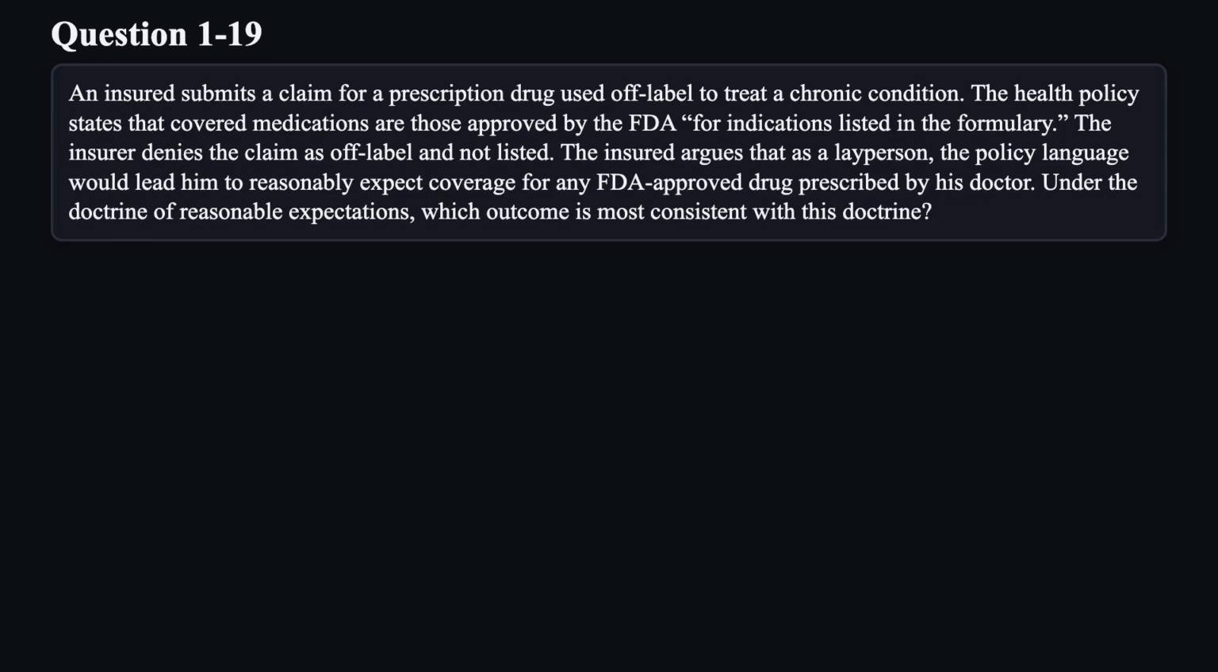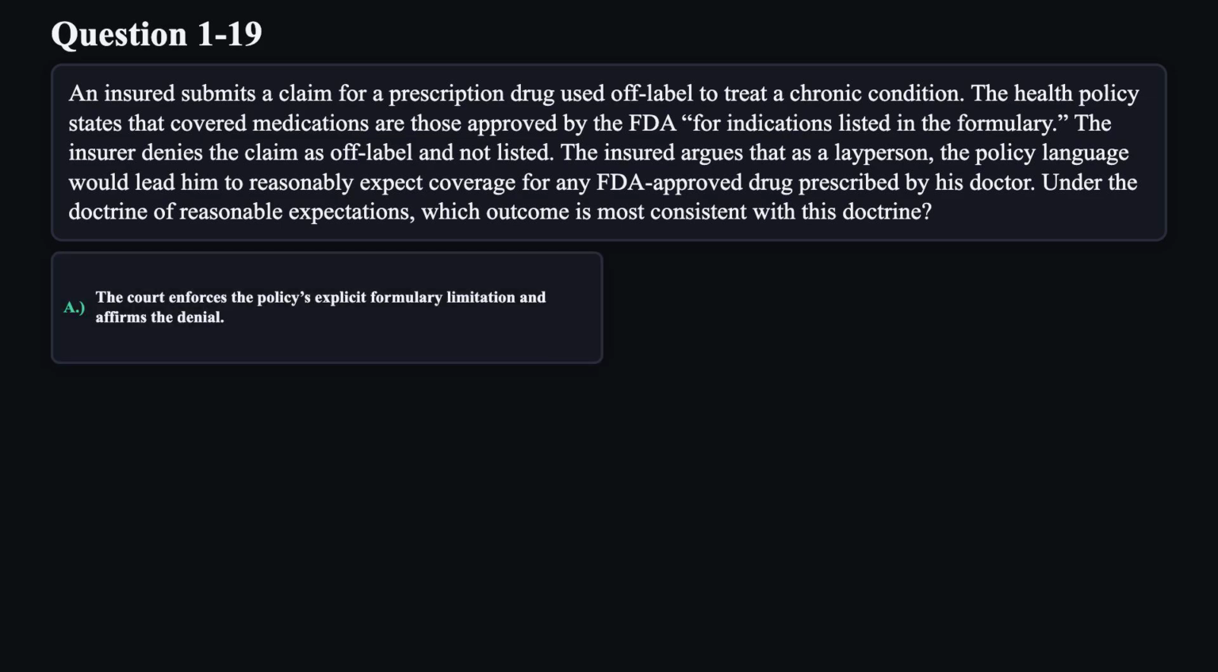Question 19. An insured submits a claim for a prescription drug used off-label to treat a chronic condition. The health policy states that covered medications are those approved by the FDA for indications listed in the formulary. The insurer denies the claim as off-label and not listed. The insured argues that as a layperson, the policy language would lead him to reasonably expect coverage for any FDA-approved drug prescribed by his doctor. Under the doctrine of reasonable expectations, which outcome is most consistent with this doctrine?